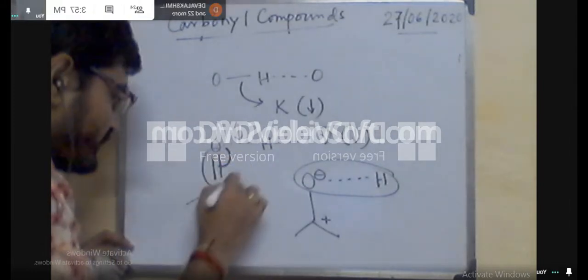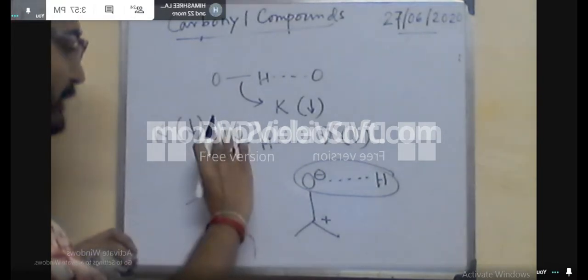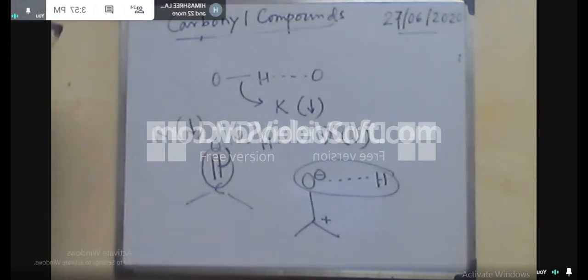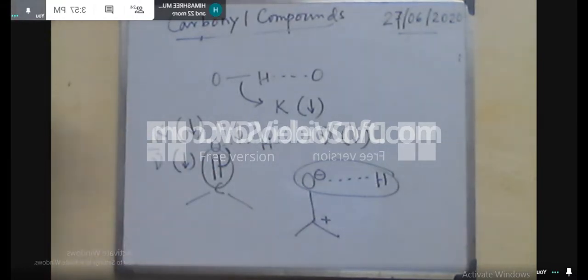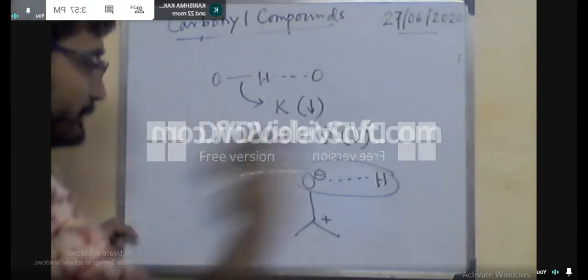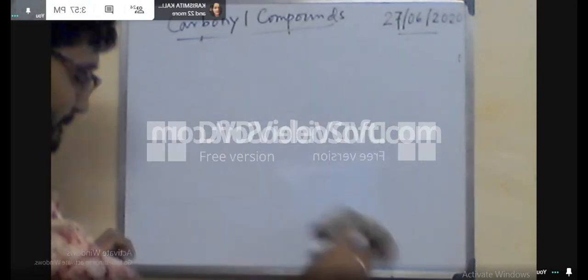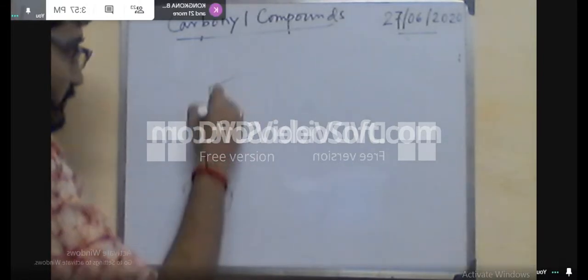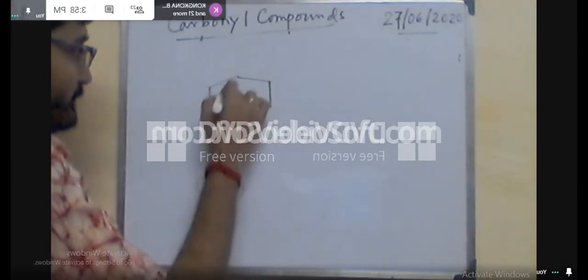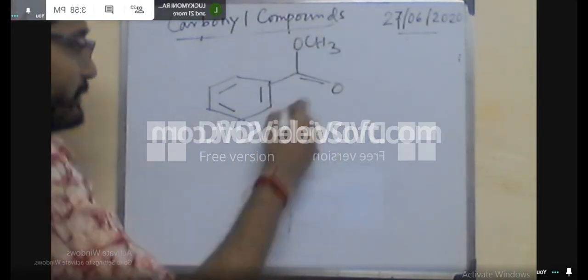So, this bond length will be increased here, K value will be decreased and nu bar will be decreased. So, generally for a pure ester molecule, we have found that the stretching frequency is 1735 centimeter inverse, but due to this intramolecular hydrogen bonding, the stretching frequency in this system is 1680 centimeter inverse. Okay. So, this is the reason, that means the hydrogen bonding can also influence the stretching frequency.